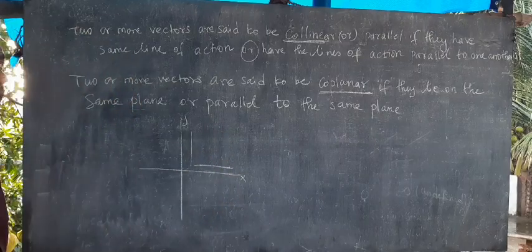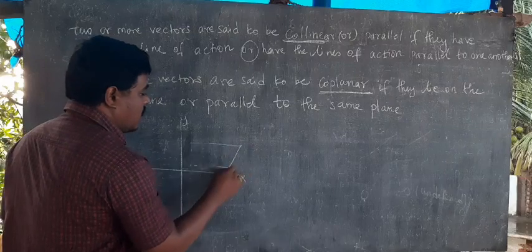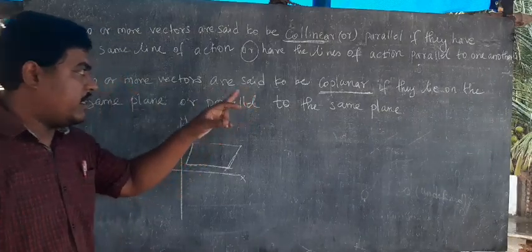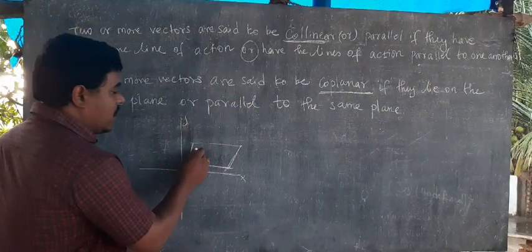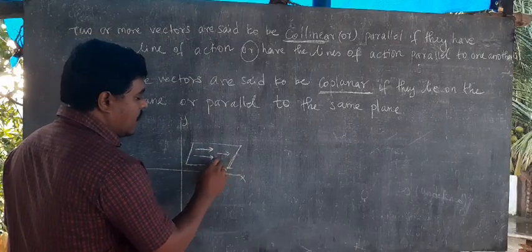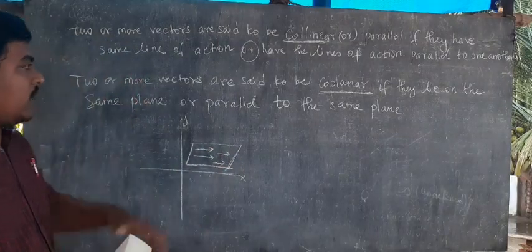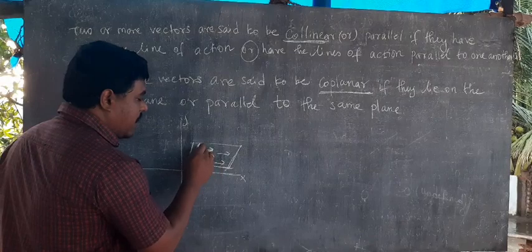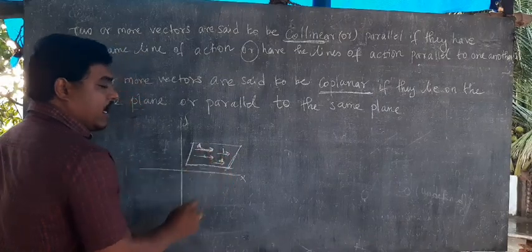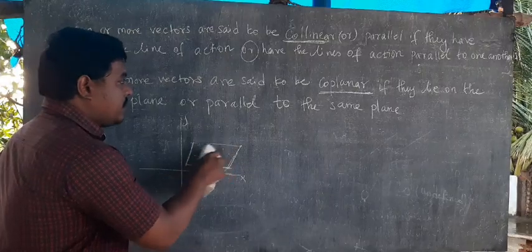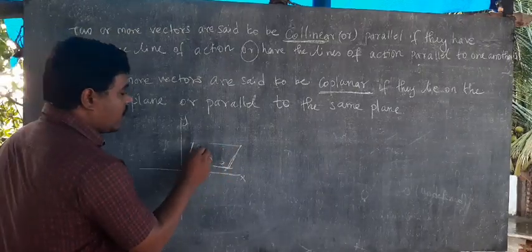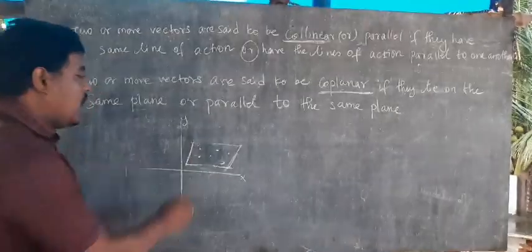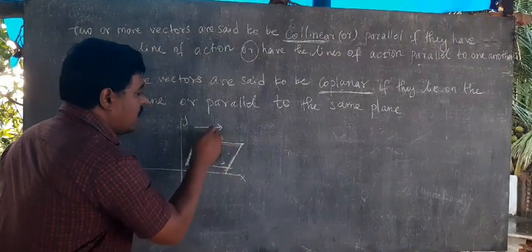In this plane I drew, the vectors lie on the same plane, like this, or parallel to the same plane. The points A, B, C, D lie on the same plane. Here one vector, here one vector, here one vector, like this, they lie on the same plane or are parallel to the same plane.